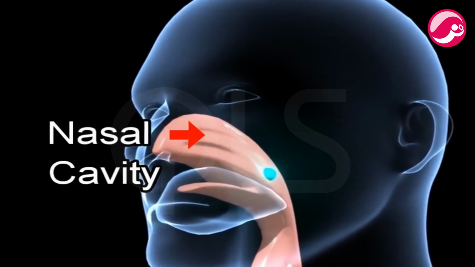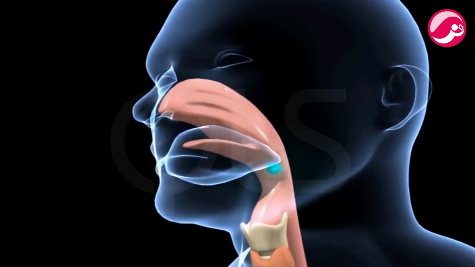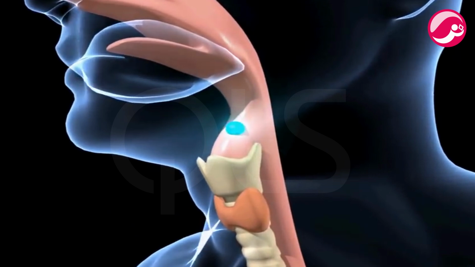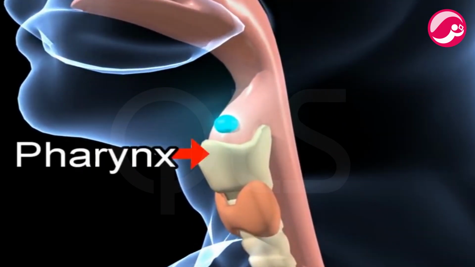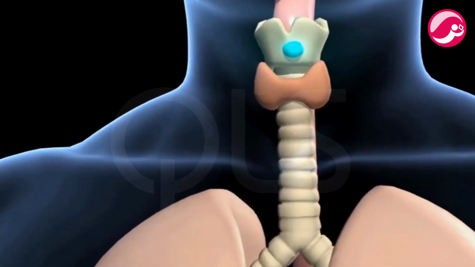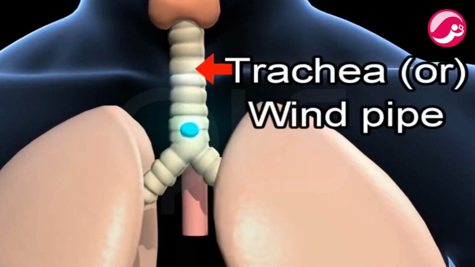The nasal passage is lined with fine hair and mucus. When air passes through the nasal passage, the dust particles and other impurities present in it are trapped by the nasal hair and mucus so that the clean air goes into the lungs. The part of the throat between the mouth and the windpipe is called the pharynx. From the nasal passage, air enters the pharynx and then goes into the windpipe.